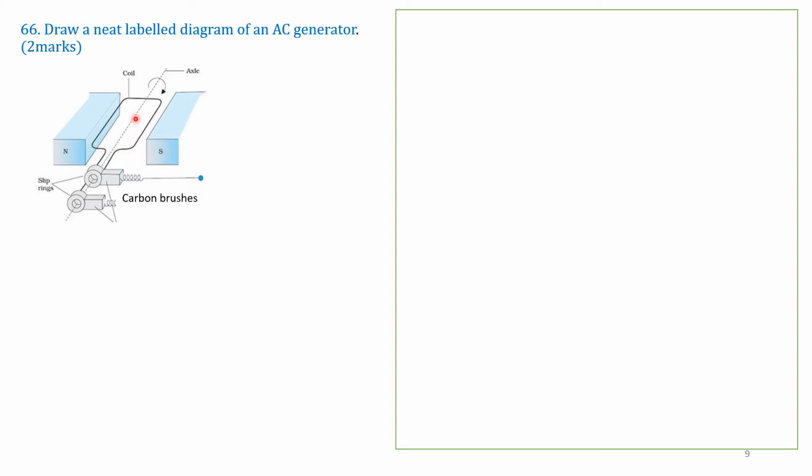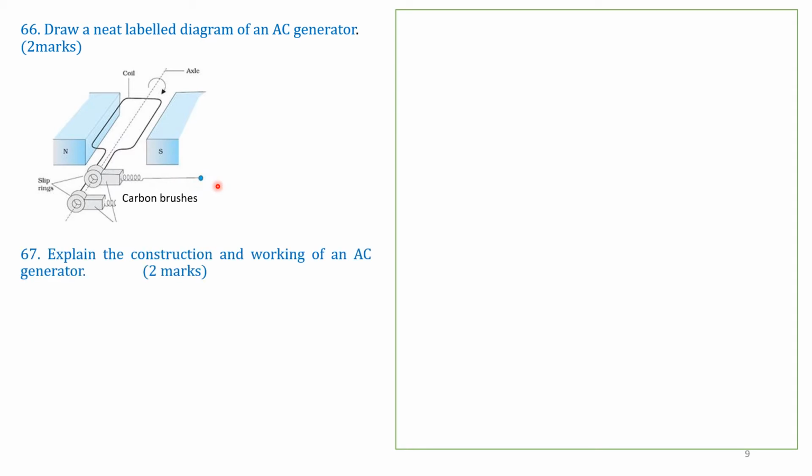In the gap, the coil is rotating over an axle. Two slip rings are connected to draw the induced current out. Carbon brushes connect the coil to the outgoing terminals.